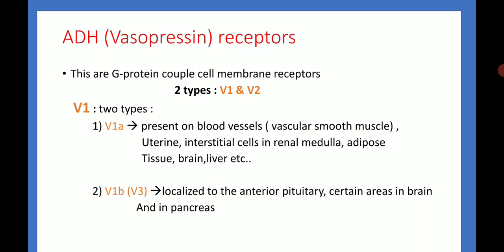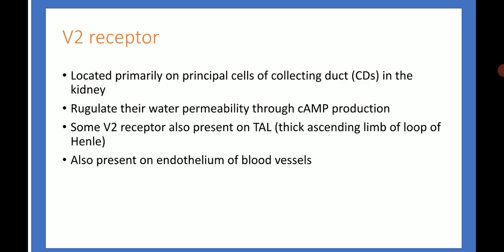Vasopressin receptors are G protein coupled cell membrane receptors. There are two types, V1 and V2. V1 has two further types, V1A and V1B. V1A is present on blood vessels, uterus, interstitial cells in the renal medulla, adipose tissue, brain, liver, etc. V1B, also called V3, is localized to the anterior pituitary, certain areas in the brain, and the pancreas.